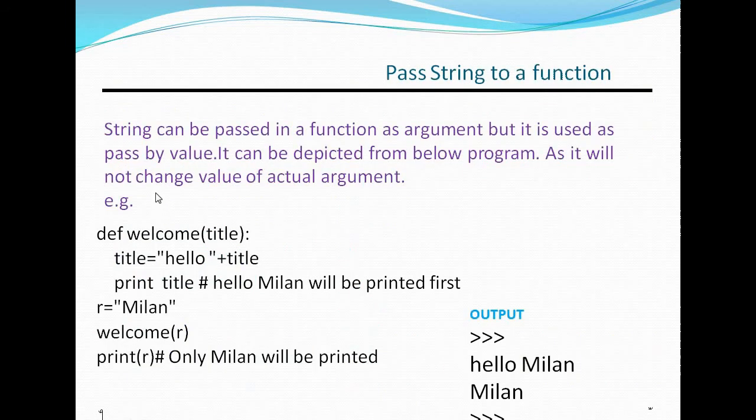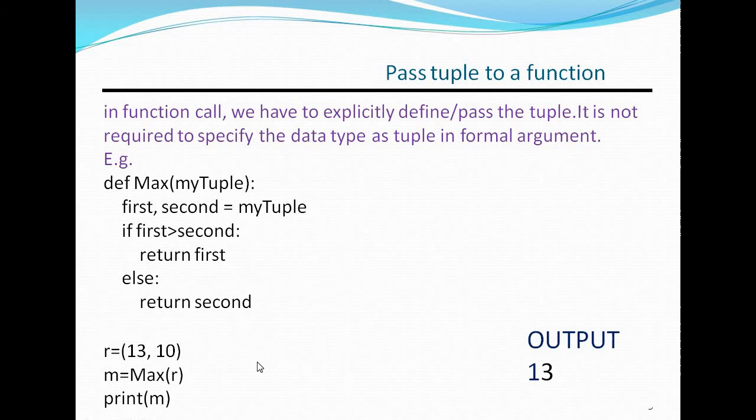We can pass a string as an argument to a function. Here we are passing Milan, and inside the function title is equal to hello plus title. Then output will be hello Milan. If you call the value with Milan, then output will be Milan.